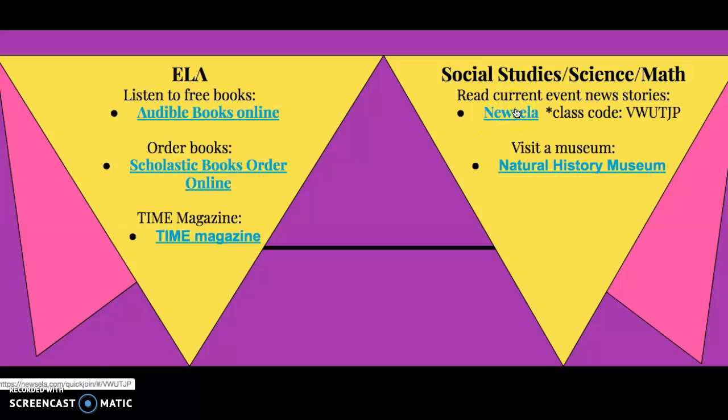Then UCLA, I asked you last time we all saw each other to sign up for UCLA. This is your class code. It's basically like Achieve 3000 articles, but it's all current events, things that are happening right now. And it's just for fun, just to read. You're not taking a quiz, you're not doing anything else with it. You're just reading it to get more information. And then you can also visit the Natural History Museum online, which is kind of cool, and you just explore.